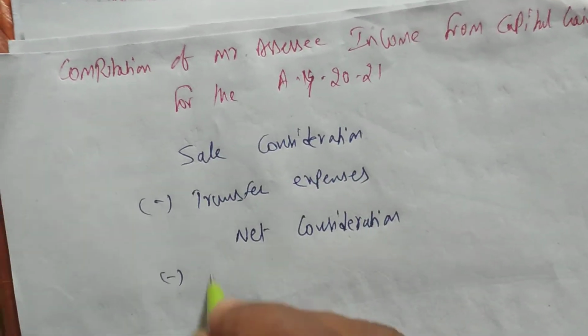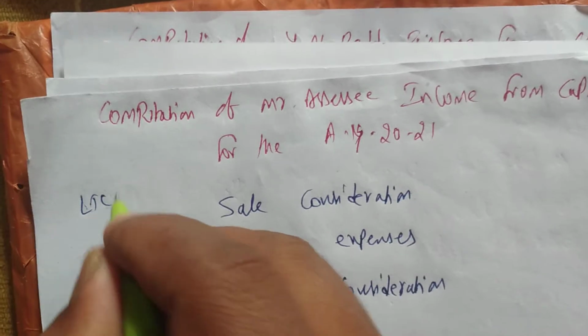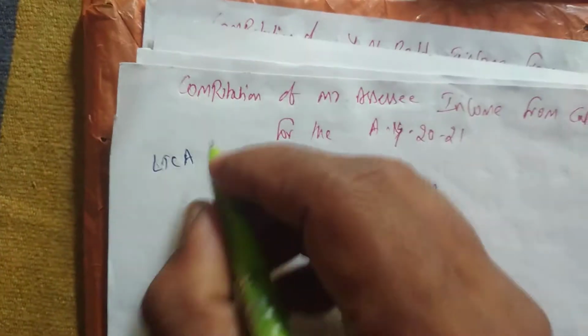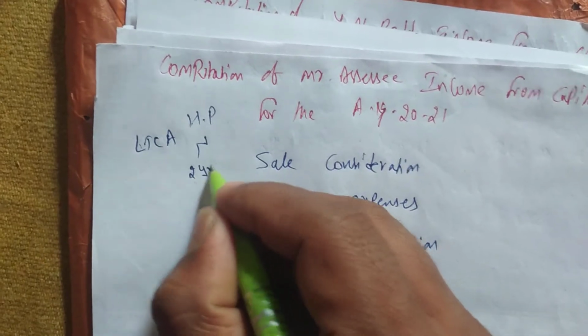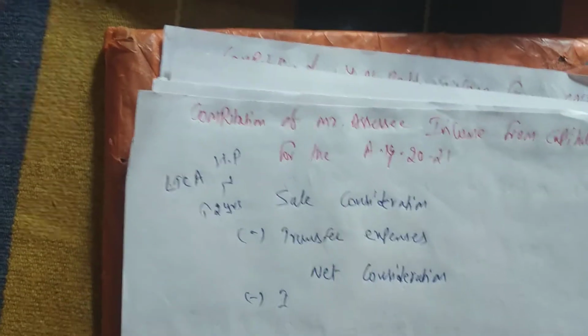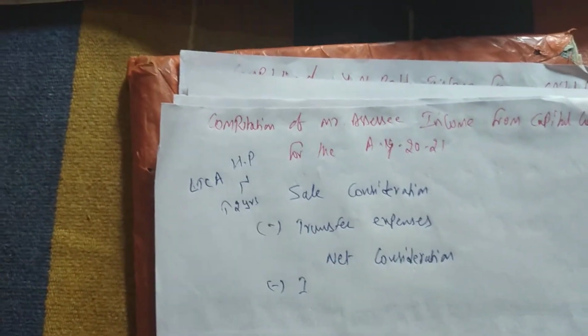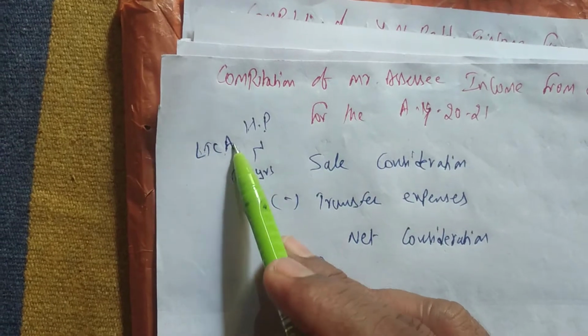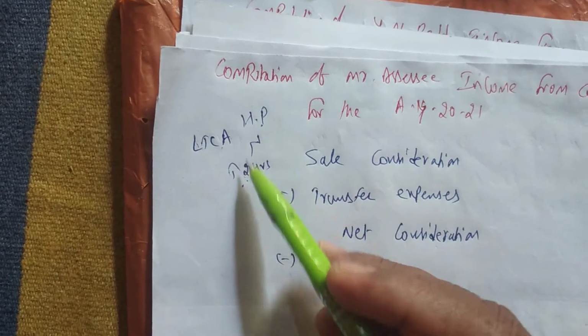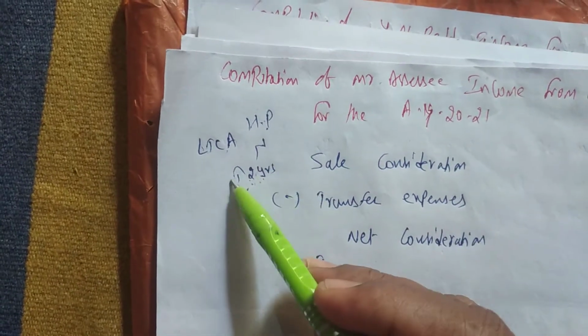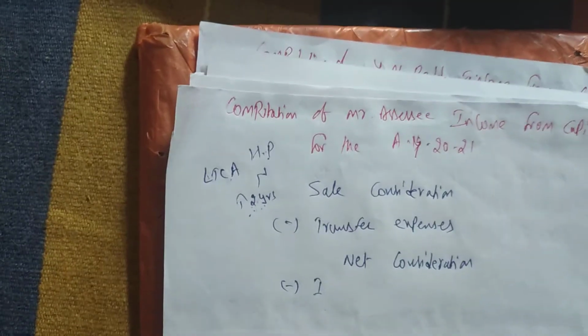Next we write minus, this is a long term capital asset. Why is it a long term capital asset? This is house property, and for house property we have to check 2 years only. If the assessee is holding the asset for more than 2 years, it will be called a long term capital asset. I repeat, in the problem the property is house property.